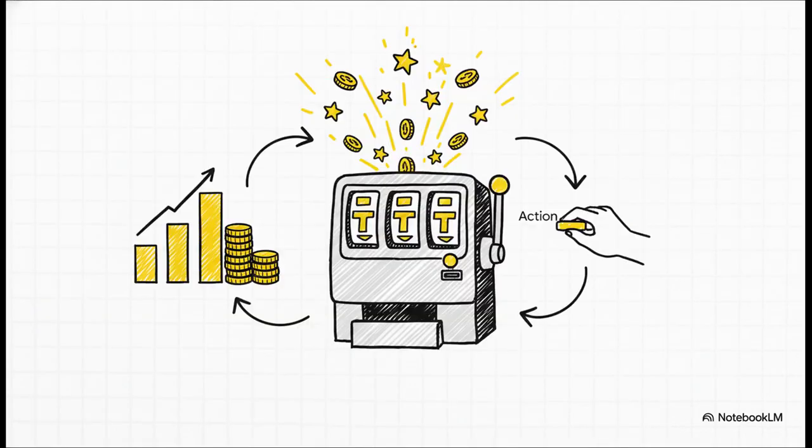Okay, so let's break this down. What are the pieces of this puzzle? First, you've got your setup, a machine with K arms. Each of those arms represents a different action you can take. Every time you pull an arm, you get some kind of reward, a number. And the big objective, the whole point of the game, is to get the highest total reward you possibly can over many, many pulls, which means you have to learn which arms are the best while you're playing.